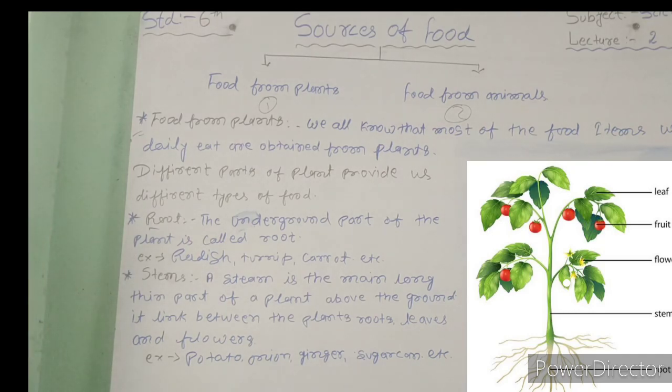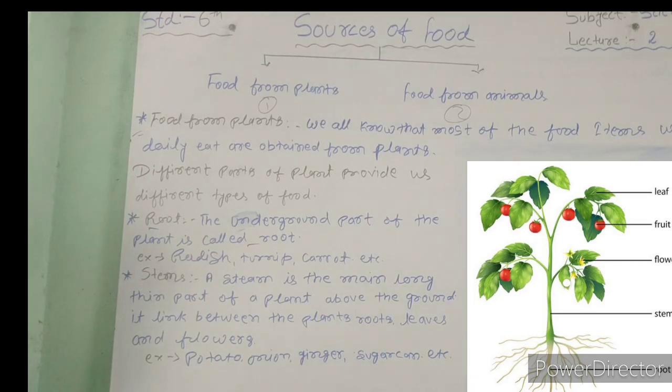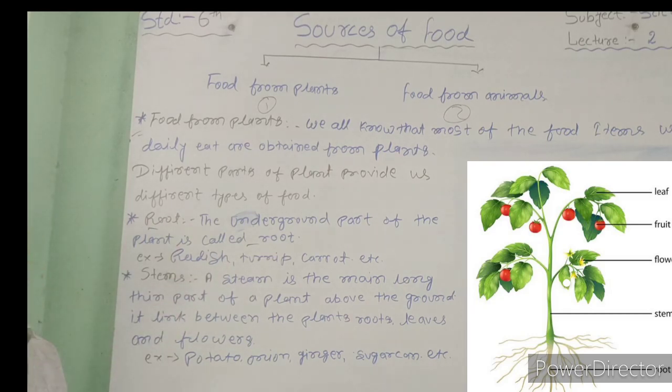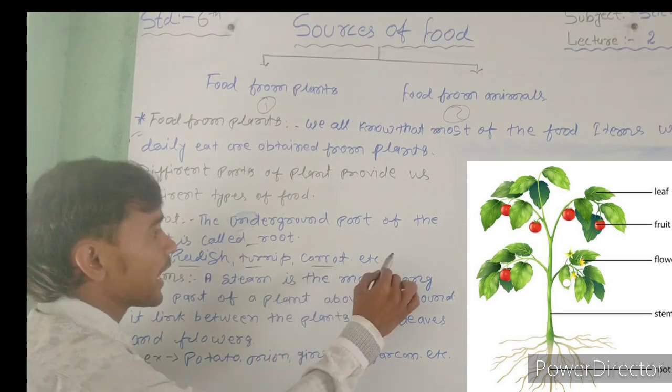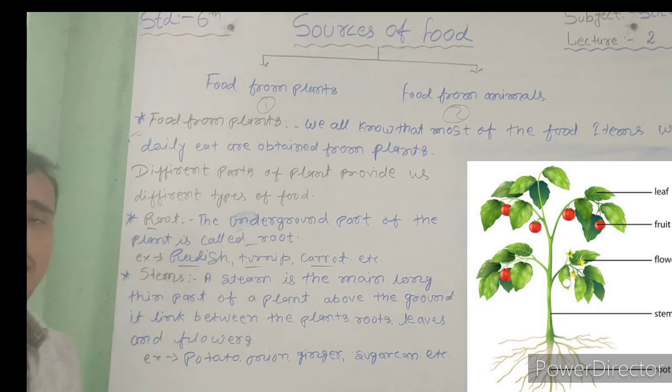The underground part of the plant is called root. It means the part of the plant that is underground is called root, and we also eat that type of food. So what is the example of root food? It means radish, turnip, carrot, and other types of material available for the root of the plants.